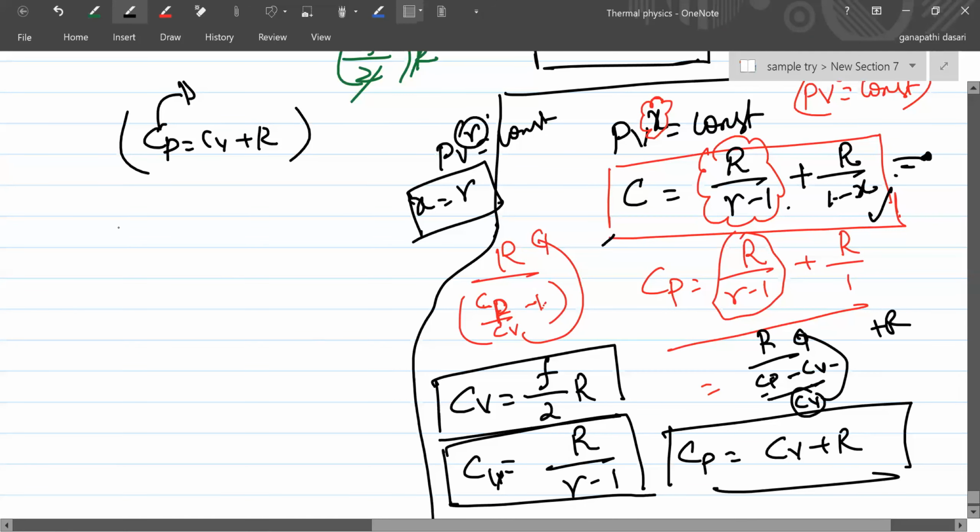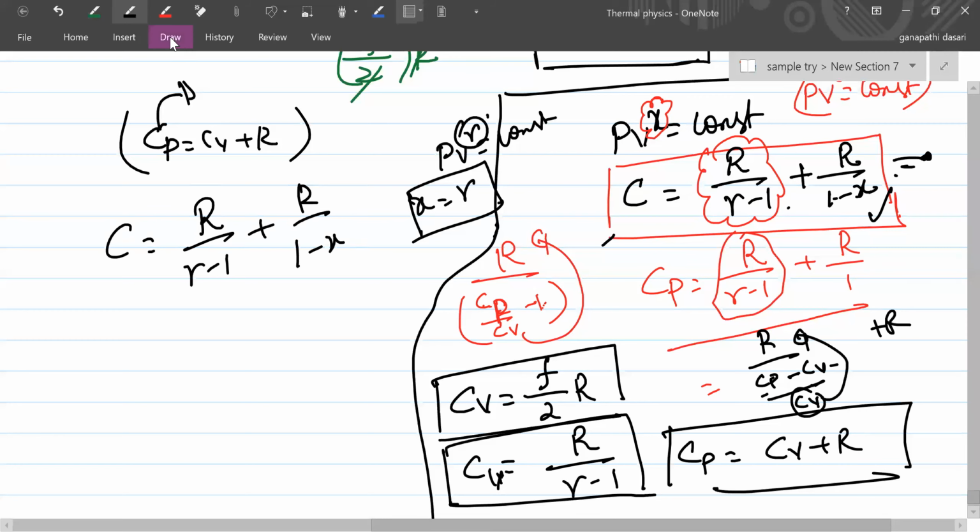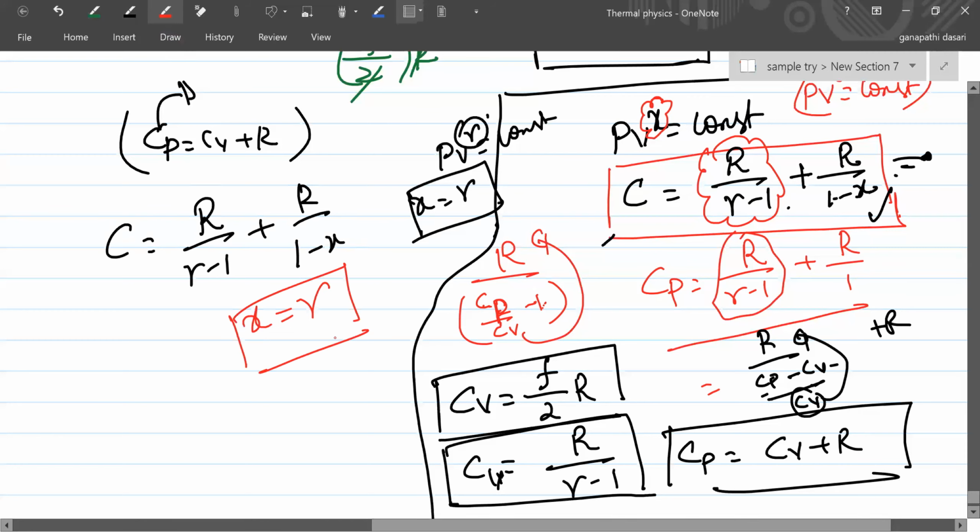I'll tell you. C is equal to R by gamma minus 1 plus R by 1 minus X, right? For adiabatic process, X is equal to gamma. So you substitute R by gamma minus 1 plus R by 1 minus gamma. Sir, why adiabatic process X will be gamma, sir? I told you that adiabatic process is PV power gamma is equal to constant. Oh, yes, sir. Go and check it. Oh, yes, sir. You told, sir.